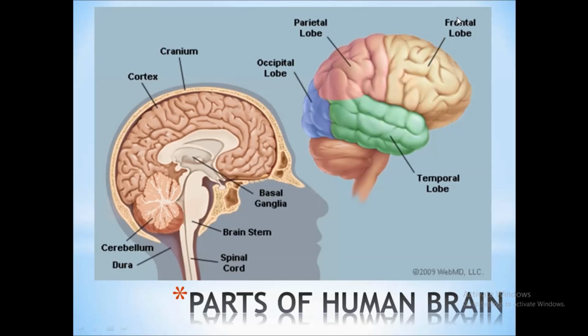Near the forehead, we have the frontal lobe. Then in the middle of the head is the parietal lobe. At the back of the head is the occipital lobe. And near the ears, both ears, it is the temporal lobe.